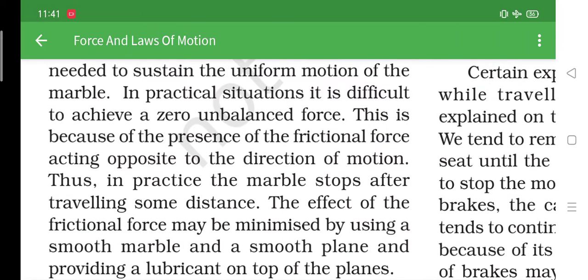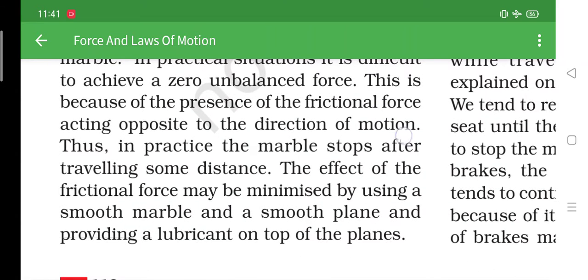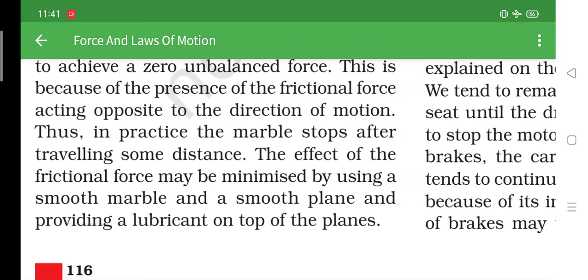Now, this is because of the presence of frictional force opposing the motion. Frictional force means a force which opposes any object from moving. Suppose the book is on your table, you have to push the book with a certain force so that it moves. If you apply very less force, it's not going to move. Why? Because the friction force is more. When your force is greater than the friction force, only then will the object come into motion.